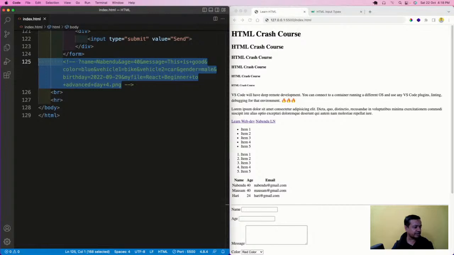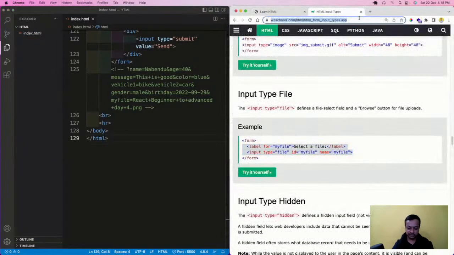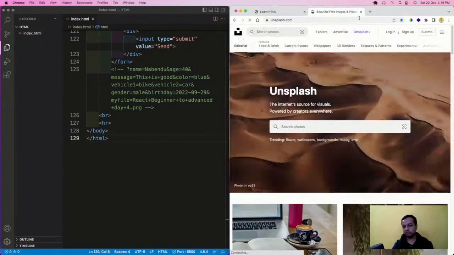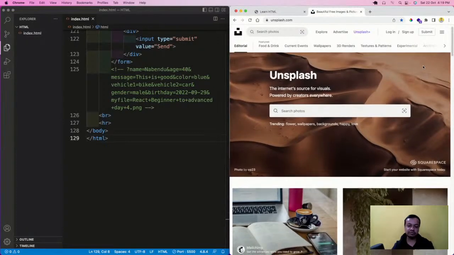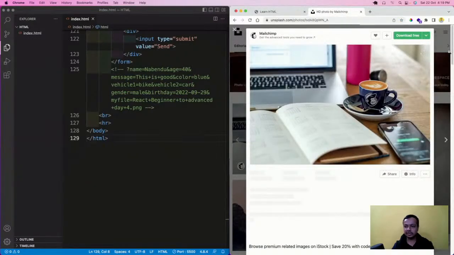Now we are coming to the last thing here, which is the image tag, and images are very important. Let me first download an image from a site known as unsplash.com, where you get free royalty free images, and for us royalty free images are very important, or else you land up in some problem. Even though this one is sponsored, it is royalty free. So I'll click it and download it.